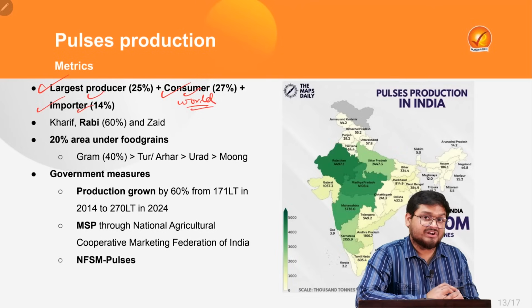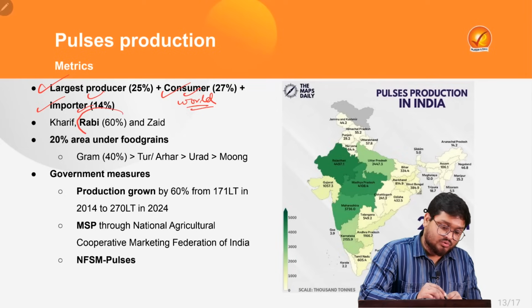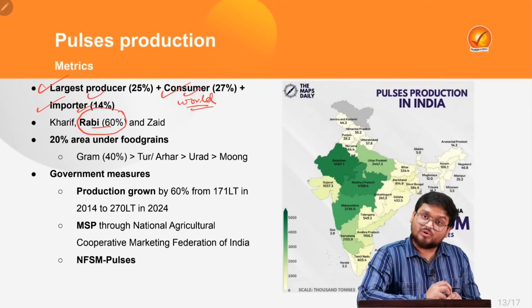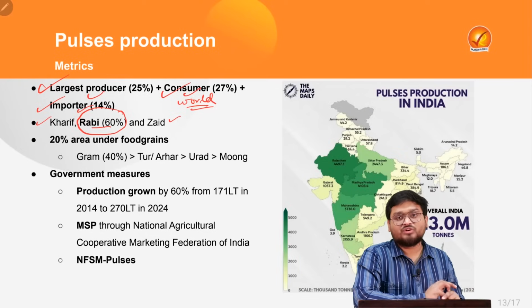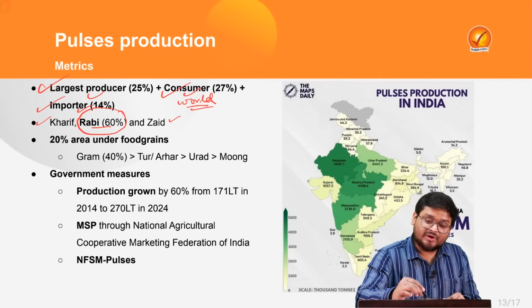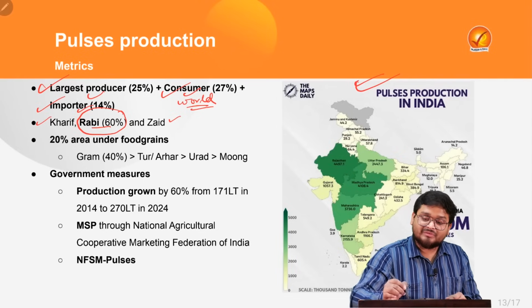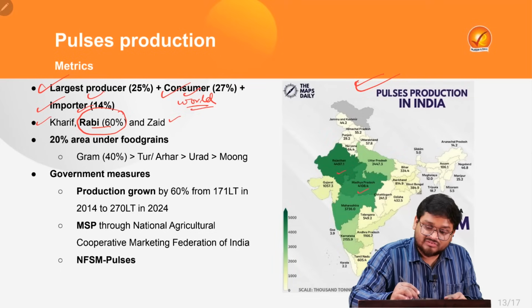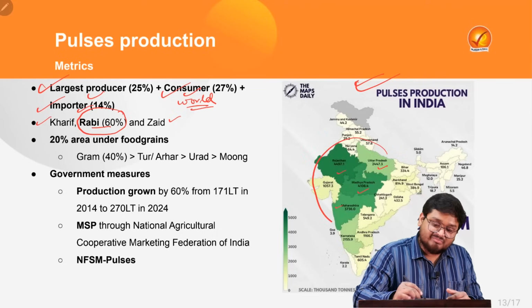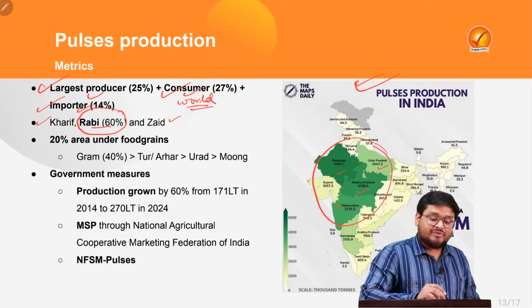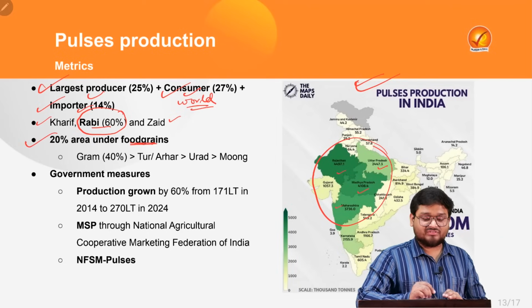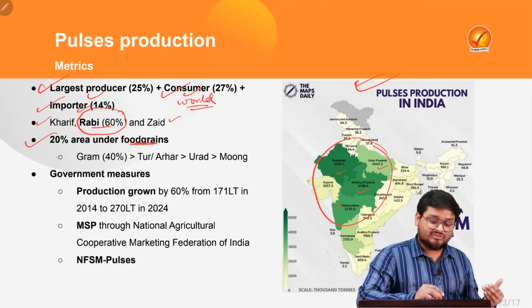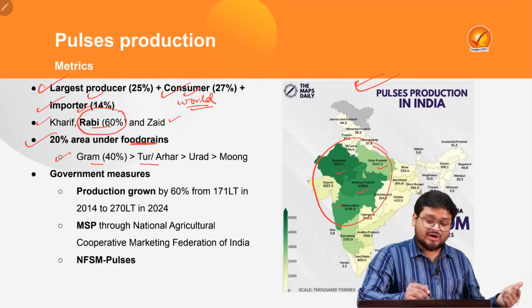So please do remember this, that India is the largest producer, consumer and importer. And pulses, you know, are a very rich form of protein, right? And in India most of the pulses are actually grown in the Rabi season, right? But it is also to be noted that the Kharif and Zaid seasons also see a lot of pulses cultivation. If we look at the area of pulses cultivation in India, we can see that the states of Madhya Pradesh, Rajasthan, Uttar Pradesh, Maharashtra and so on are the major pulses producing states. And almost 20% of the area of all food grains in India is actually devoted to pulses.